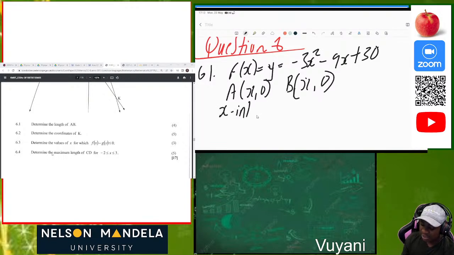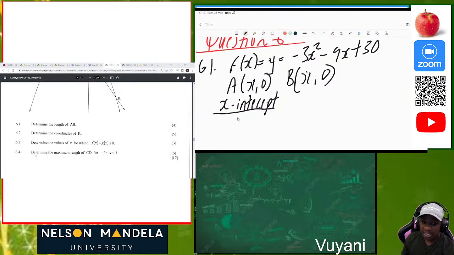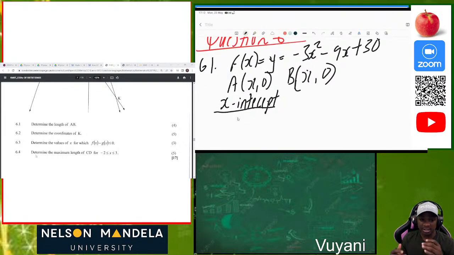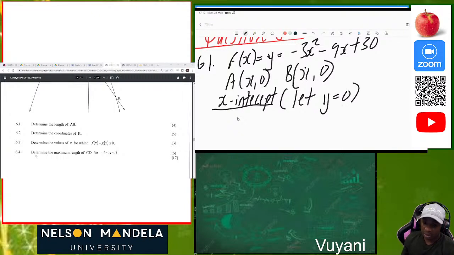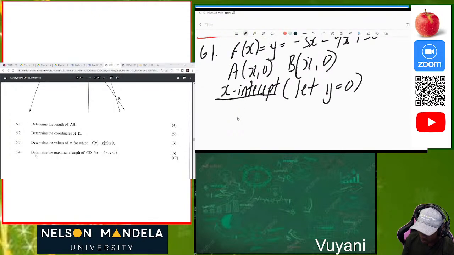Write this in English, you see, so that the marker will see that you know your stuff, you know your work, so that he or she can be impressed and find your work neat. Write this more in English, that x-intercept, so that we know how you determined the x-intercept. After that, you let your y be equal to 0. Now 0 will be equal to negative 3x squared